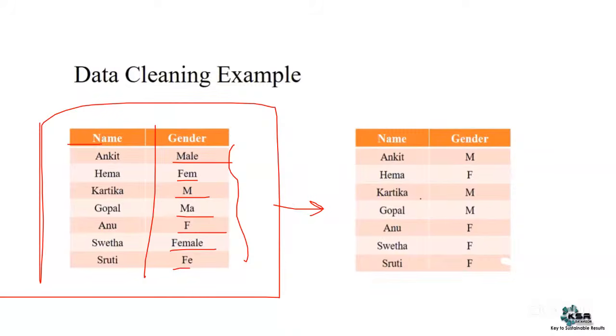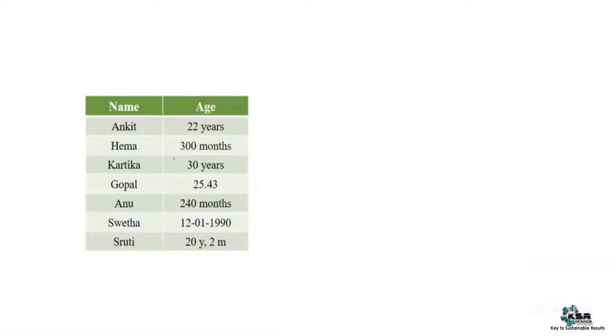Now, let's take one more example. Let's try to understand how data cleaning has that role, that importance. So I'll just go to the next slide. Here, name is mentioned again. And if you see, the age is mentioned. Now, I have asked age. It's a human tendency. We usually mention age in years, right? But if you mention it in months, if you mention it in days, there is nothing wrong in that, right?